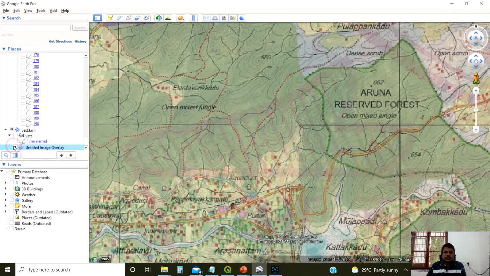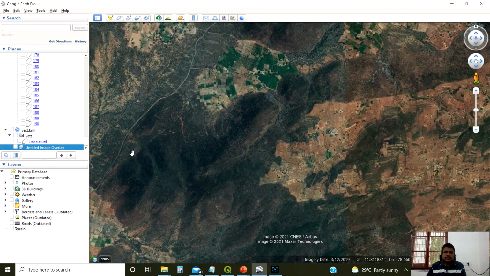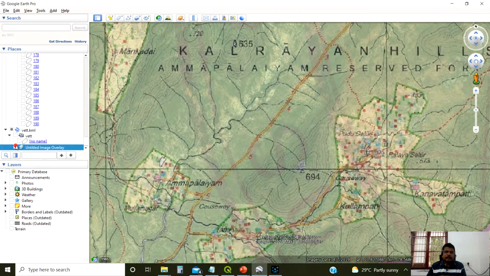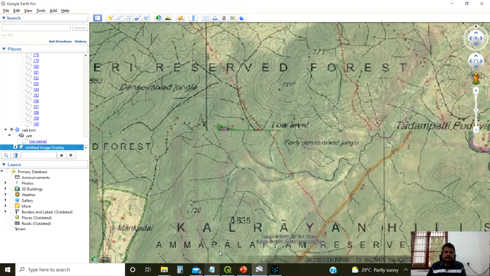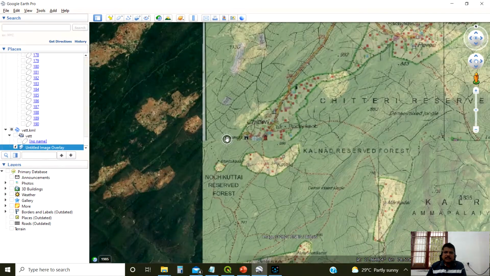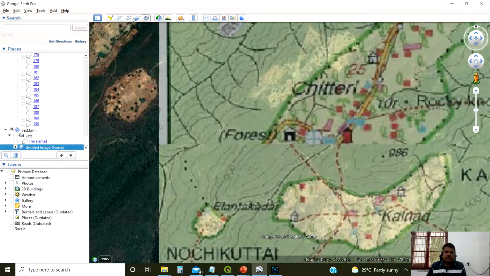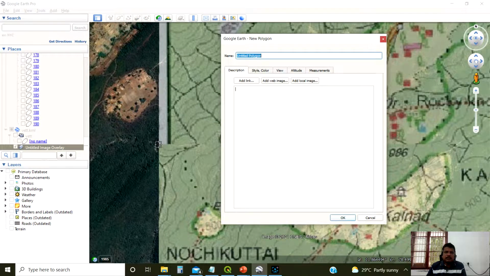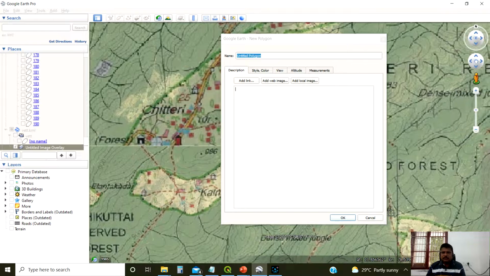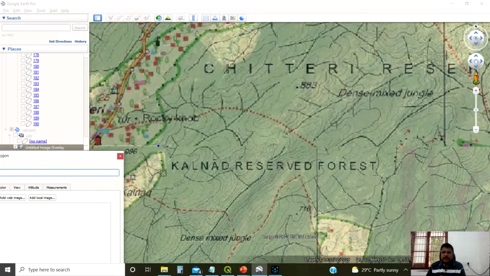You see, is matching. Here also it is matching. Up to this line, it is not matching. That we could complain to the Survey of India. We could complain.